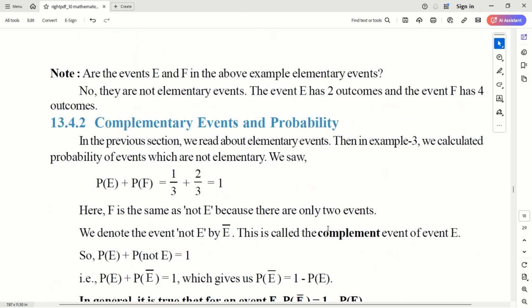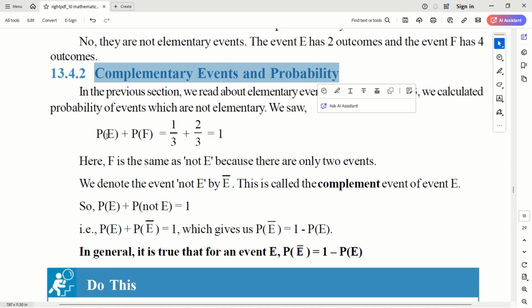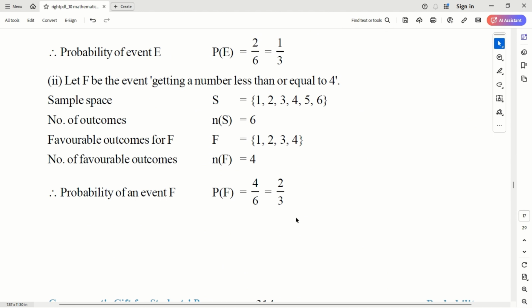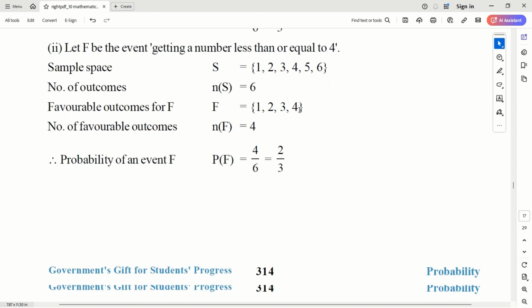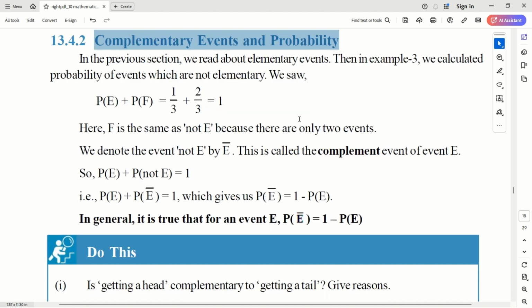Okay. So these are basically complementary events. That's what I was trying to tell. Complementary events of possibilities. So getting heads and getting tails, in the previous case 1 by 3 plus 2 by 3, all these are basically complementary events. Either you get a number which is more than 4 or less than or equal to 4, right? So if you sum up, that concludes the complete event, that is 1.